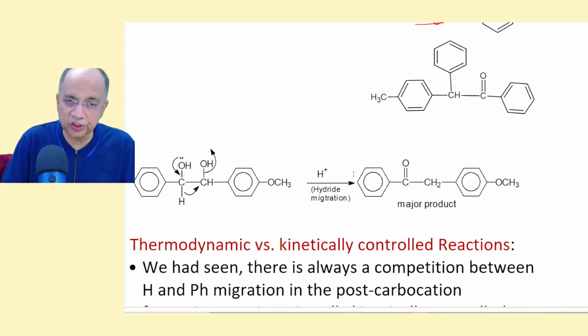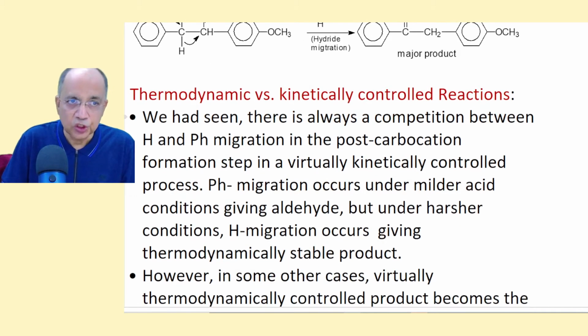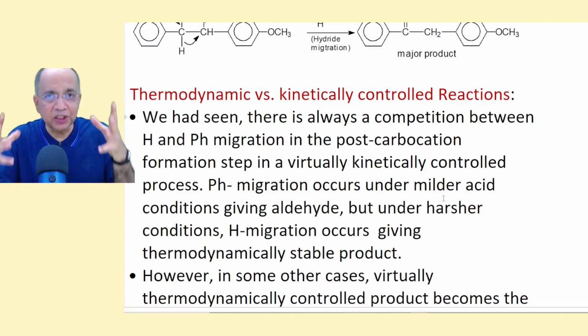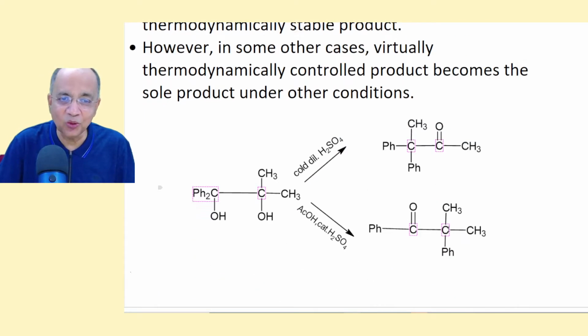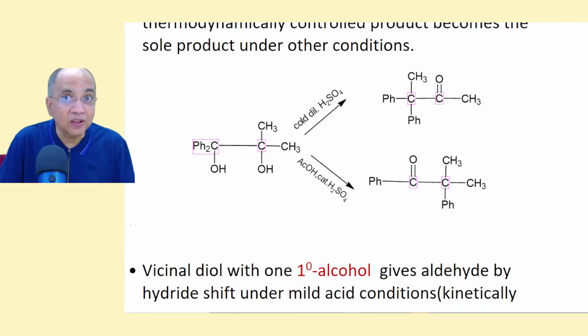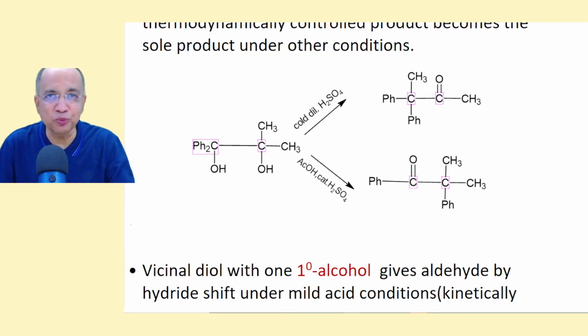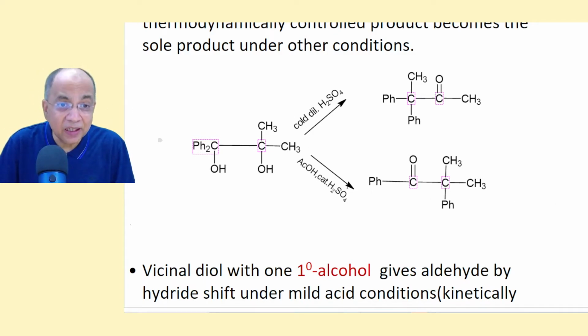This is concentrated sulfuric acid. So already we have discussed the war between thermodynamics and kinetics. There is no point. Now even the first step sometimes becomes thermodynamically controlled. Kinetics will be superseded. Now see, here is a case where there are two phenyl groups, so the positive ion should have been formed here.